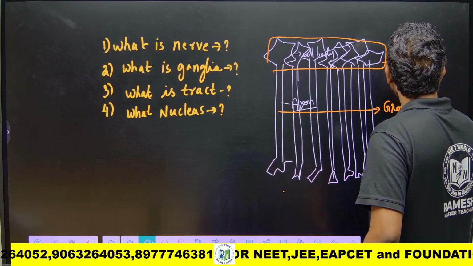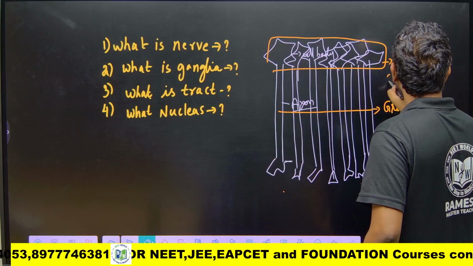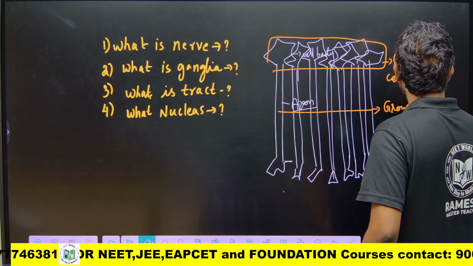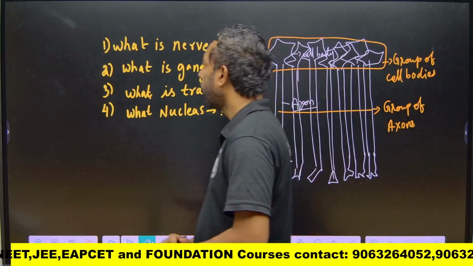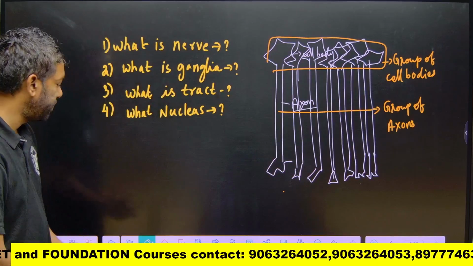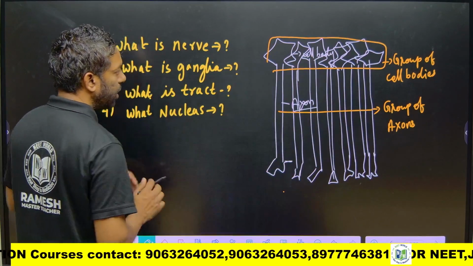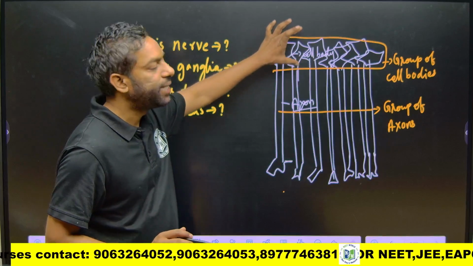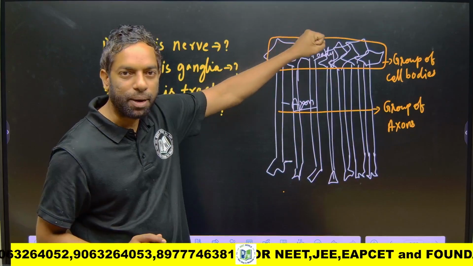So, here just look into this. Group of cell bodies. There are groups of neurons in the peripheral nervous system.